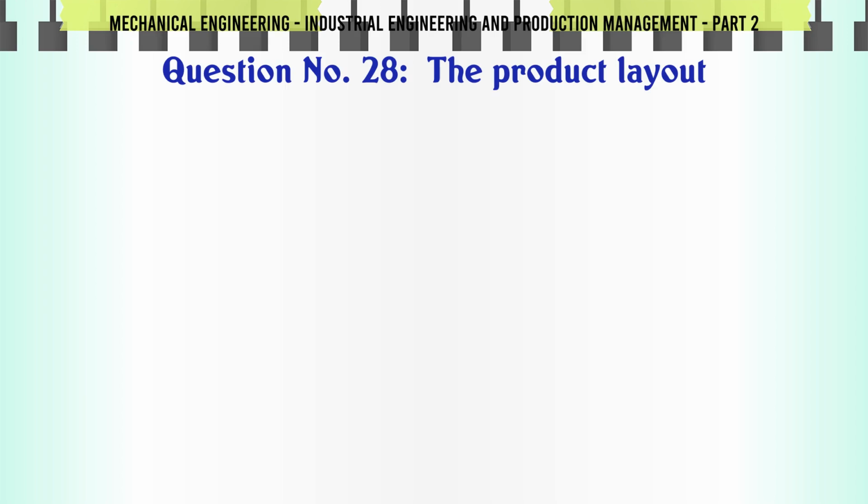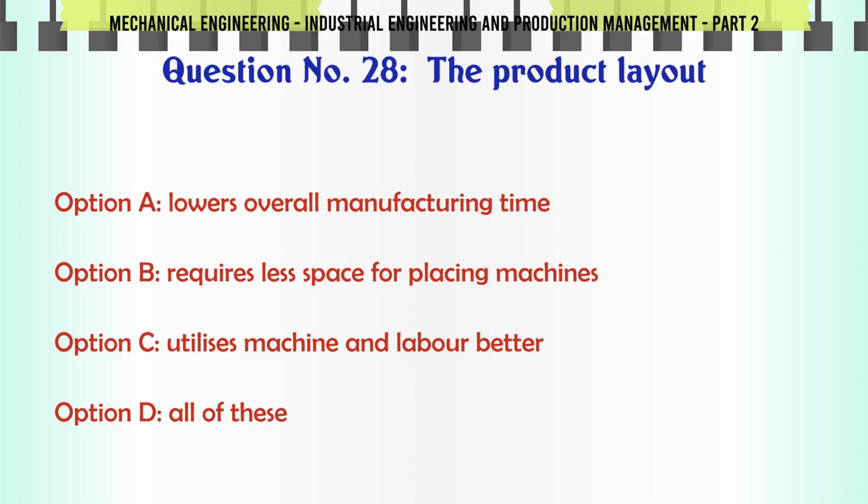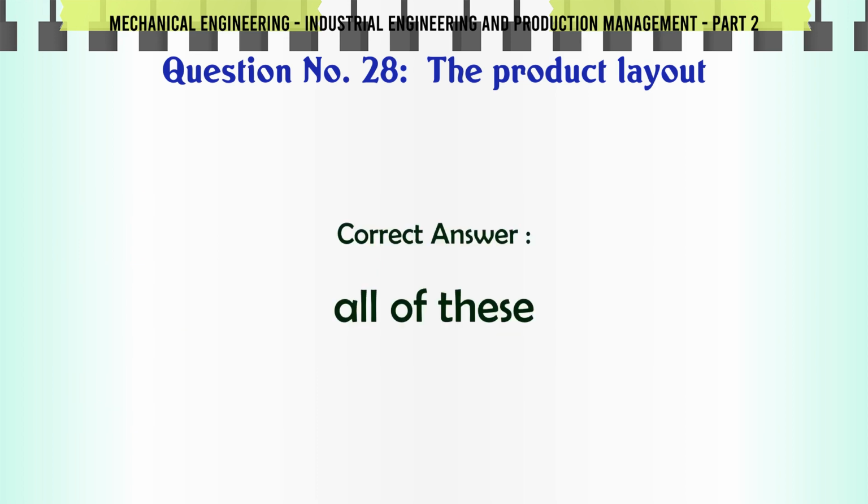The product layout: A. Lowers overall manufacturing time. B. Requires less space for placing machines. C. Utilizes machine and labor better. D. All of these. The correct answer is all of these.